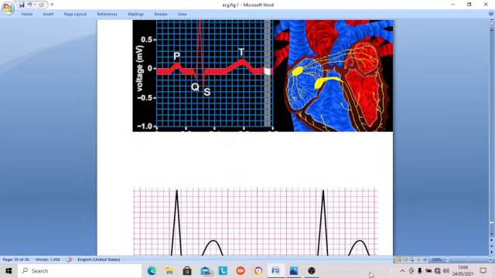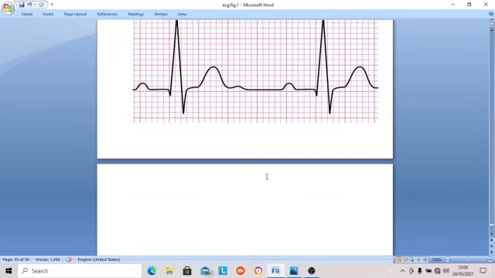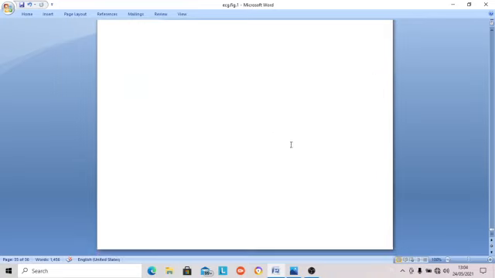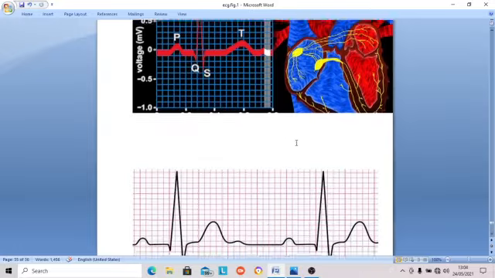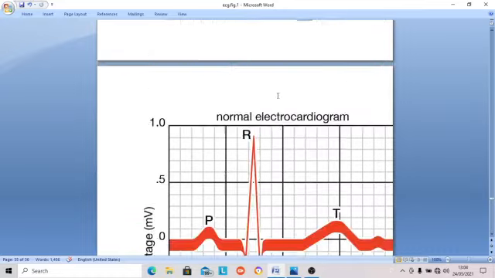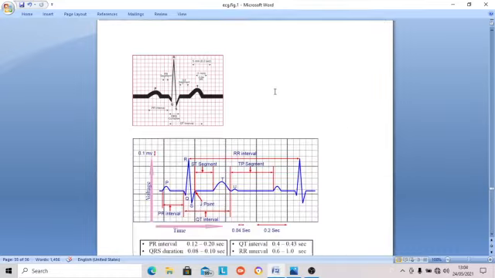In comparison to the chest wall. See? Then we will discuss the other part of the ECG in the next class.